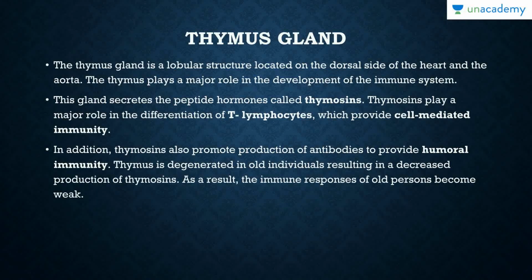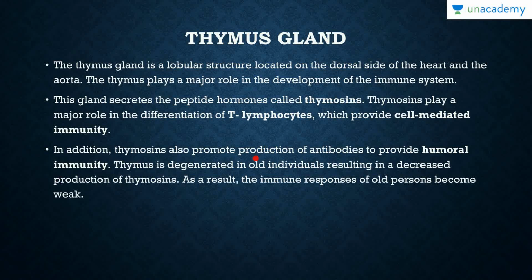Then we have the thymus. The thymus is a lobular structure located on the dorsal side of the heart and aorta. The thymus plays a major role in the development of the immune system. The gland secretes the peptide hormone called thymosins. Thymosins play a major role in the differentiation of T lymphocytes, which provide cell-mediated immunity.